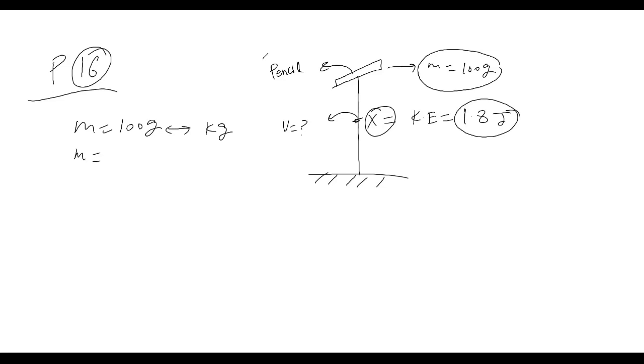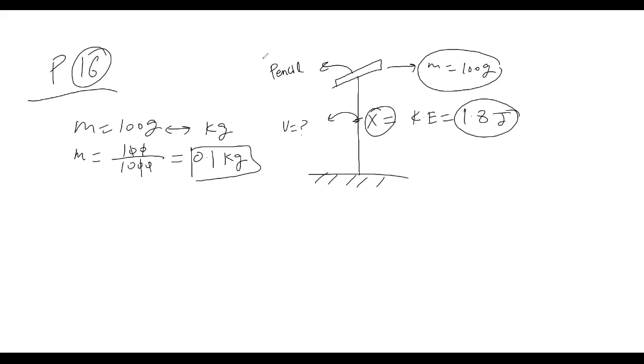You simply divide 100 by 1000. These two zeros will cancel each other. It will be 0.1 kilogram. So mass will be 0.1 kilogram.